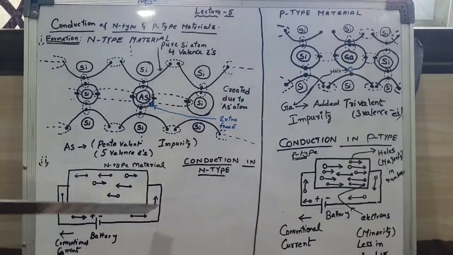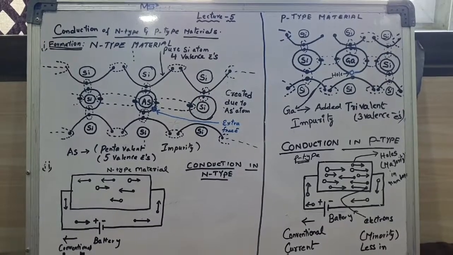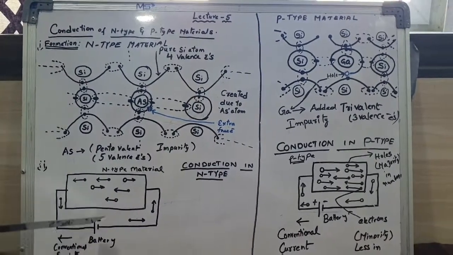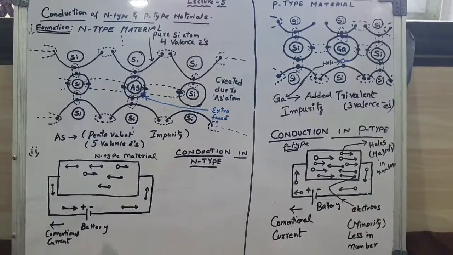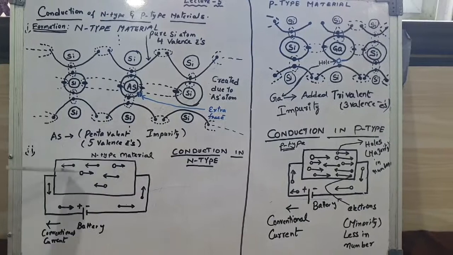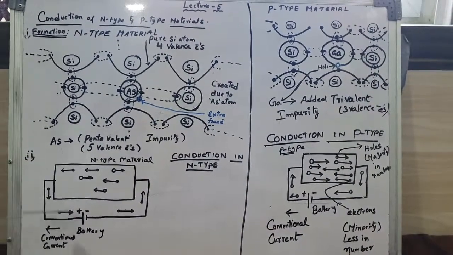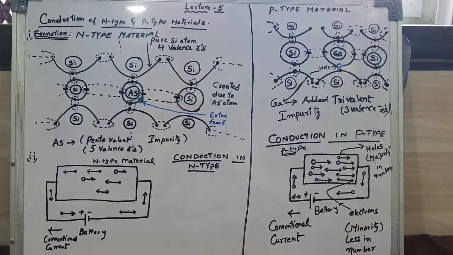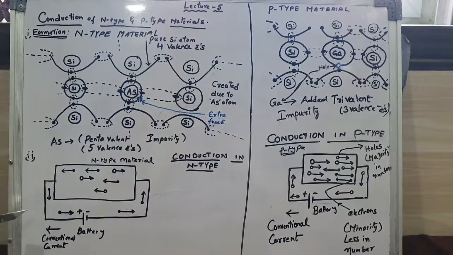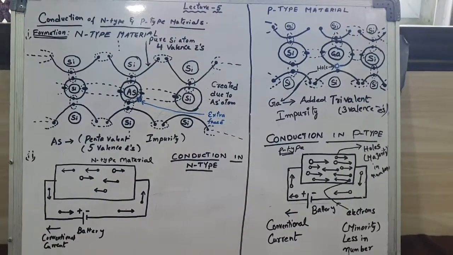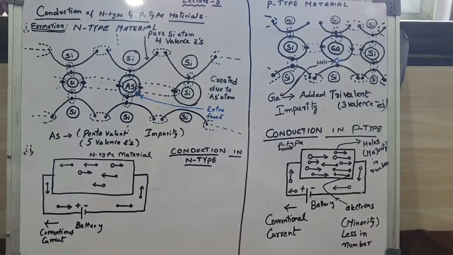This is the N-type material we have taken. It contains both electrons and holes, and it is connected with a battery, positive and negative. We already know that the electrons experience force towards the positive terminal, and holes experience force towards the negative terminal, and the conventional current will be from positive to negative of the battery. So this is about conduction.